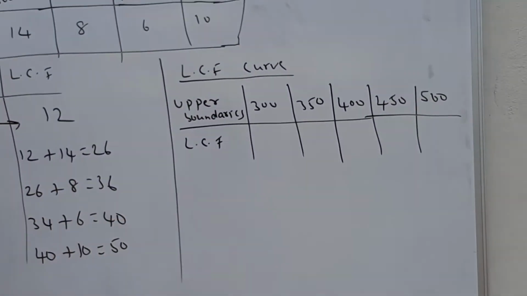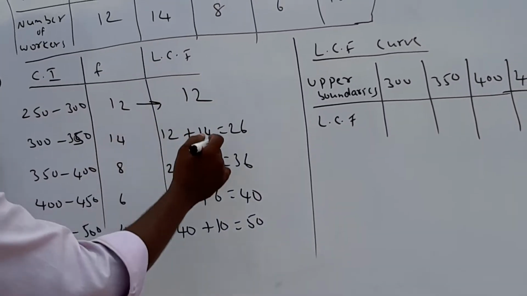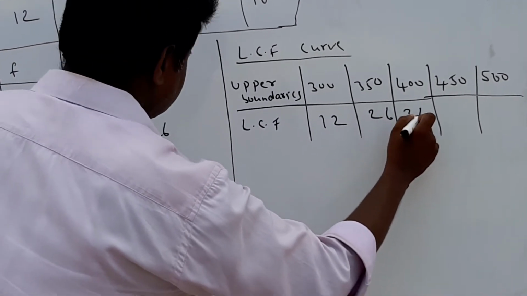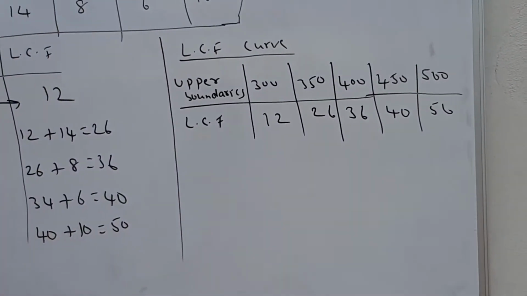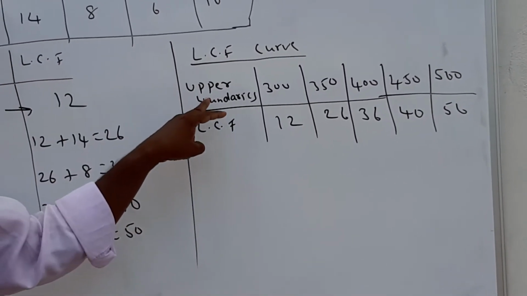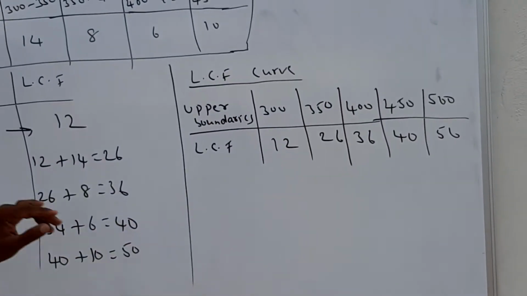So upper boundaries means these are upper, these are lower, this is upper. After that one LCF. What is the LCF? 12, 26, 36, 40, after that one 50. So if you want to draw the LCF curve, you require two columns: one is upper boundaries and the second one is LCF.